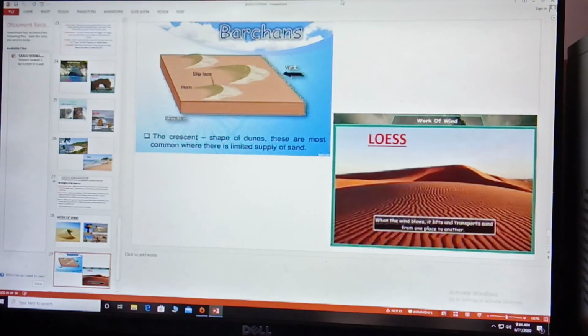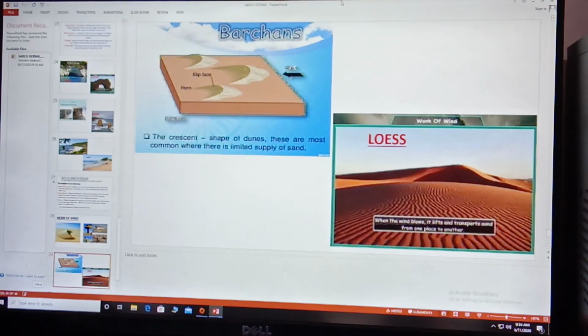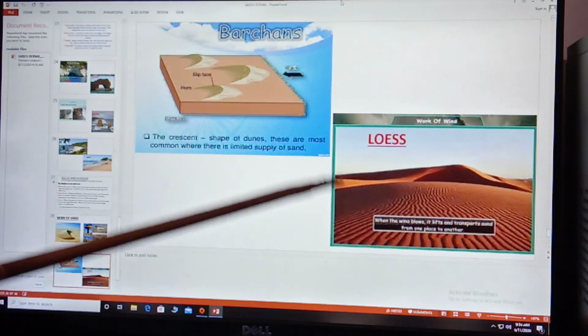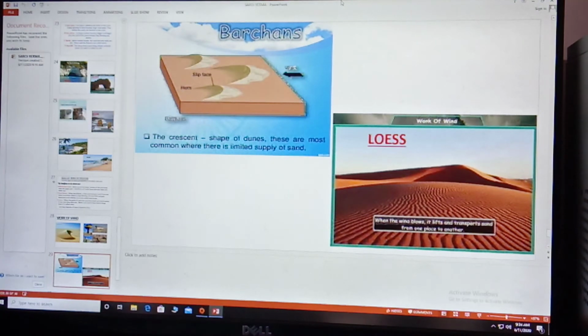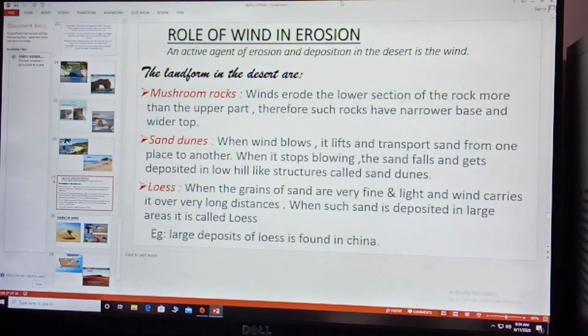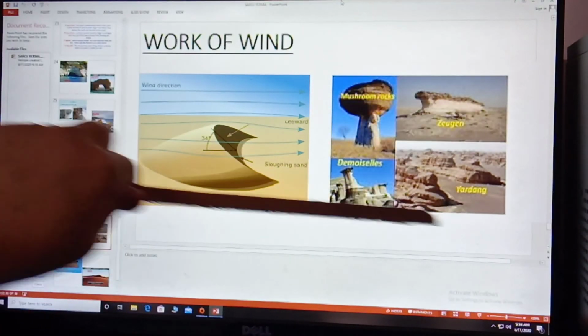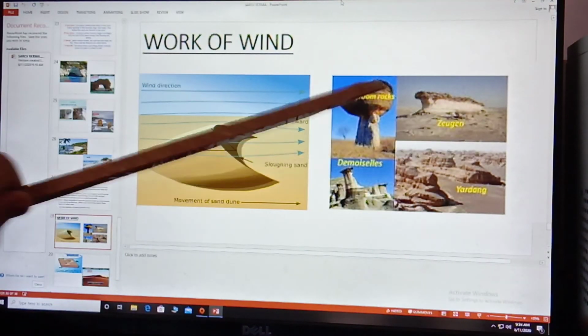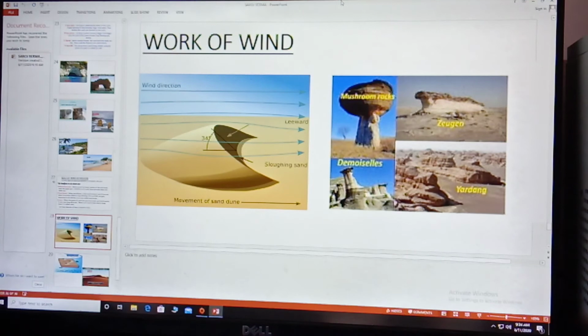Clear? Now these are some features. These are the depositional features of wind, and this is both erosional plus deposition. And mushroom rock, these are the erosional features of wind. Here erosional activity leads to this type of feature.